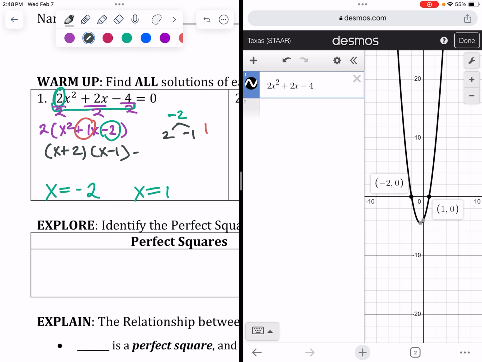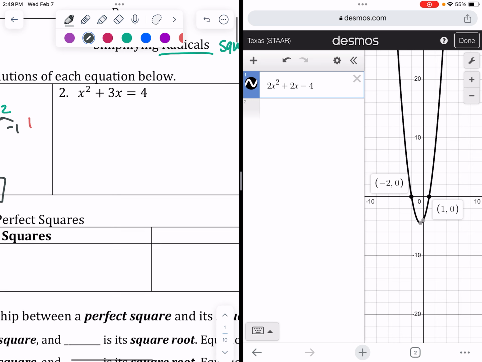We would set each factor individually equal to 0. In this case, we would subtract 2 to get x equals -2. In this case, we would add 1 to get x equals 1.